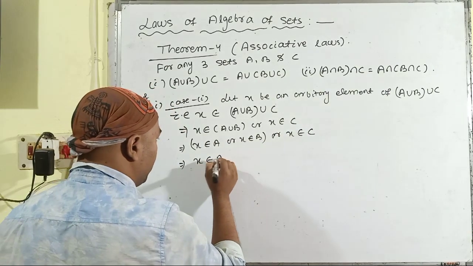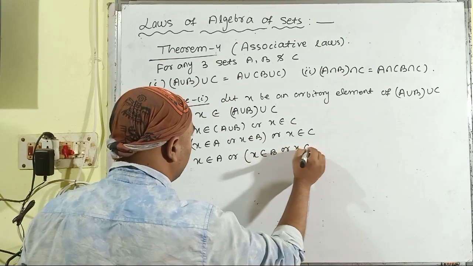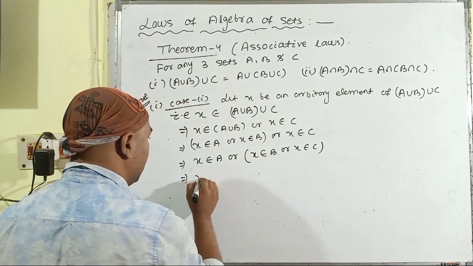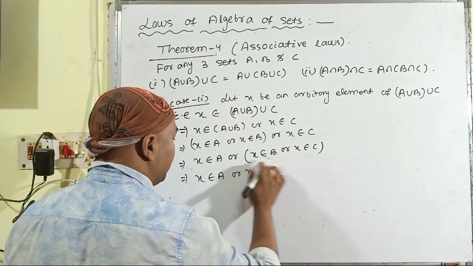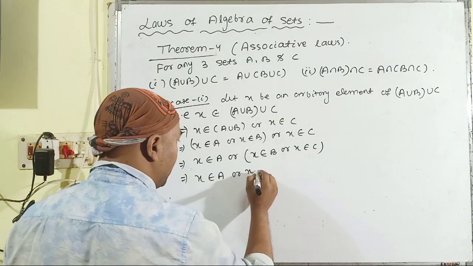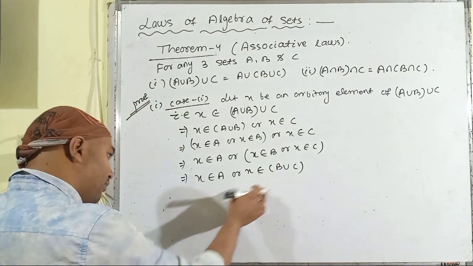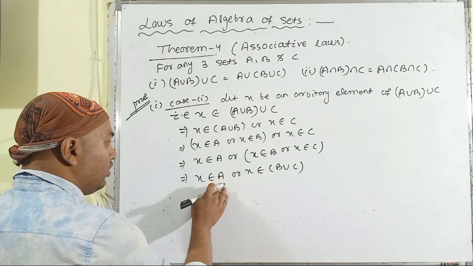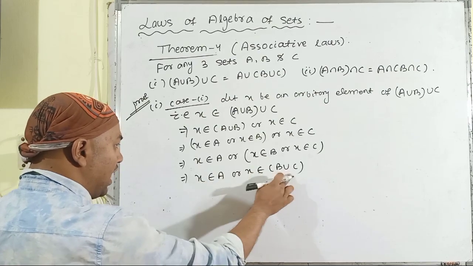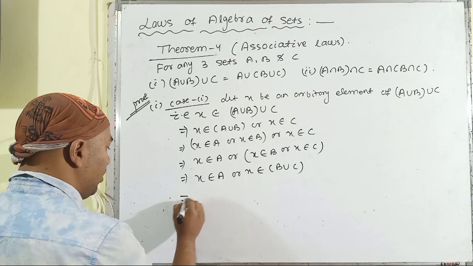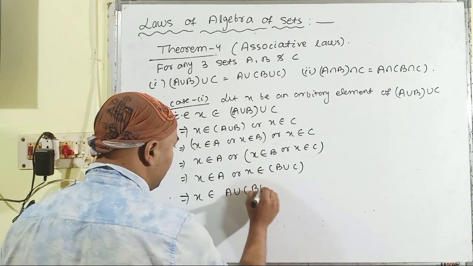So x belongs to A, or x belongs to B, or x belongs to C. That means x belongs to A, or by applying the definition of union, x belongs to B ∪ C. Then again applying the definition of union for the sets A and B ∪ C, we can write x belongs to A ∪ (B ∪ C).